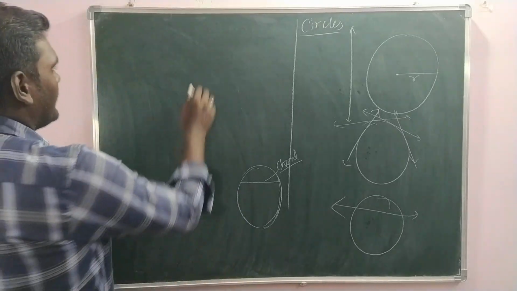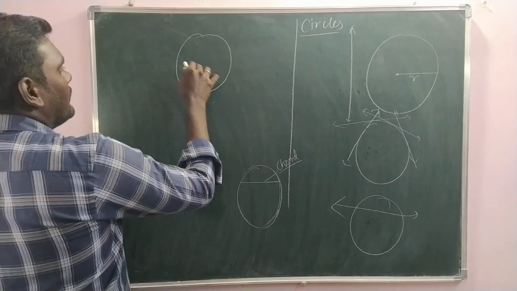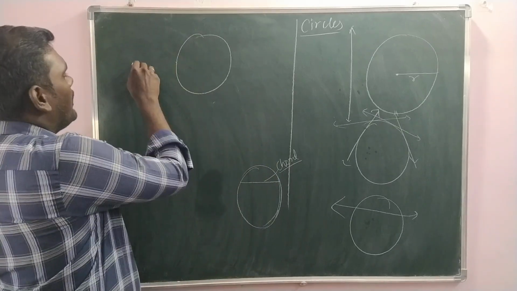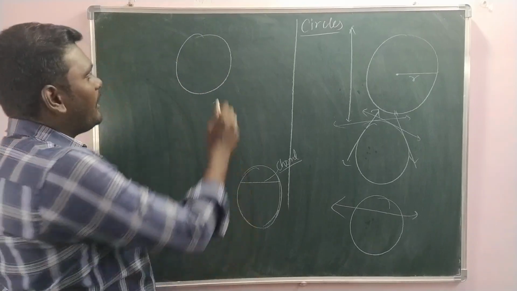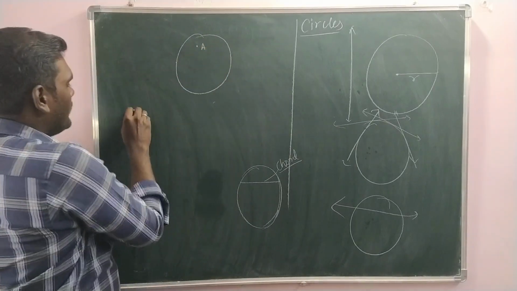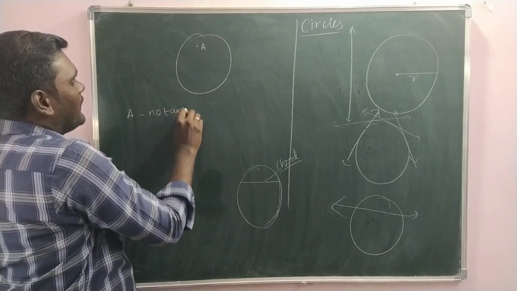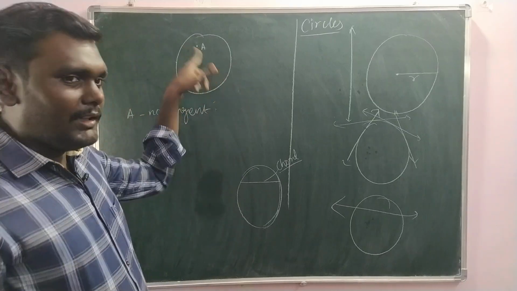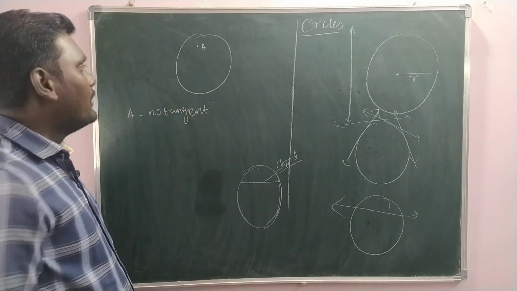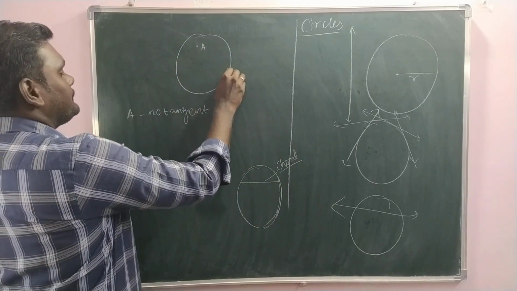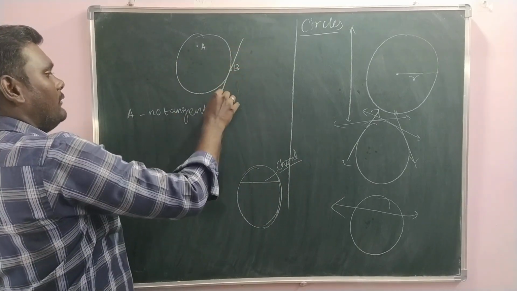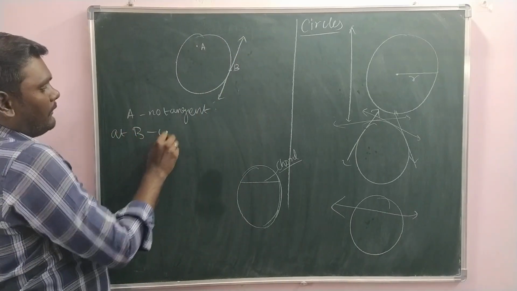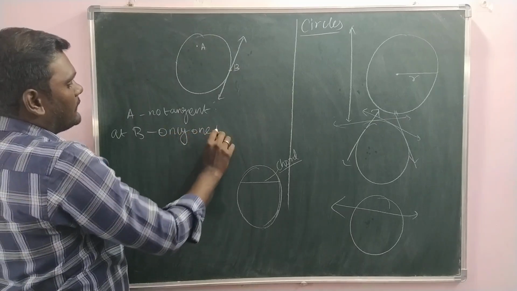Whenever we take the tangent situation, that one common point may be on the circle, may be outside of the circle, may be inside of the circle. If a point is inside the circle, there will be no tangents possible, because as per the definition, it should have only 1 point in common. If it is inside, it will intersect only. It will not be touching. If the point lies on the circle, it will have only 1 tangent passing through it. At a point B, we have only 1 tangent.